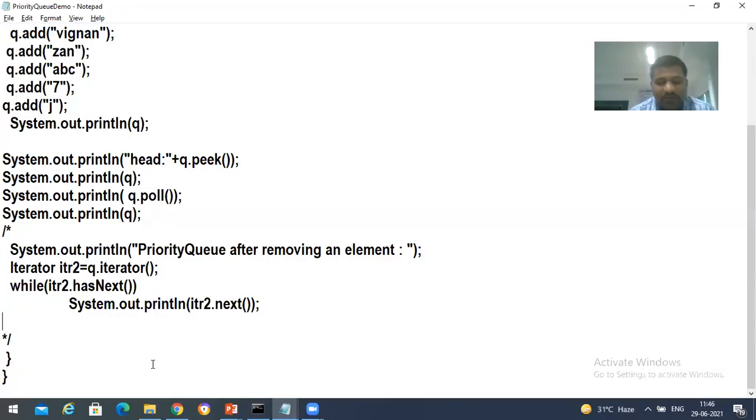Peek and poll. That means if you want to implement a queue data structure, then you can take priority queue, and this priority queue is going to insert the elements as per the natural ordering. Try to do this in your systems, so whether you will be getting an appropriate thing or not.